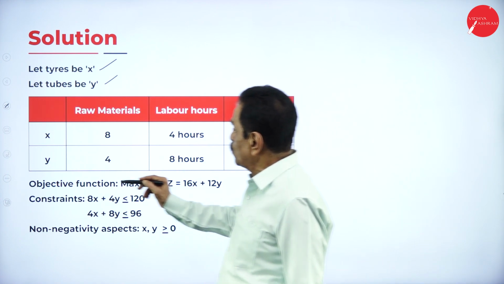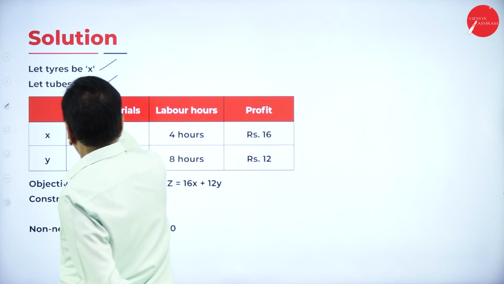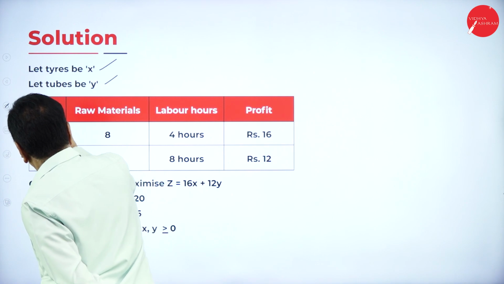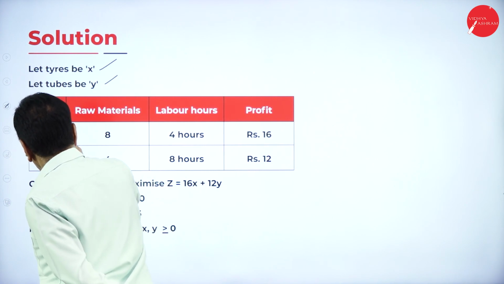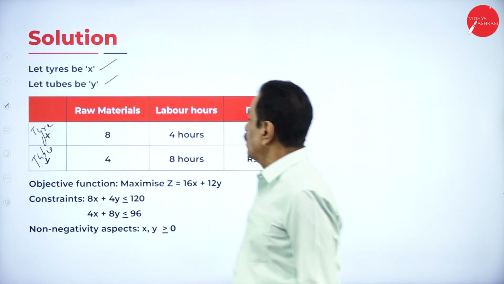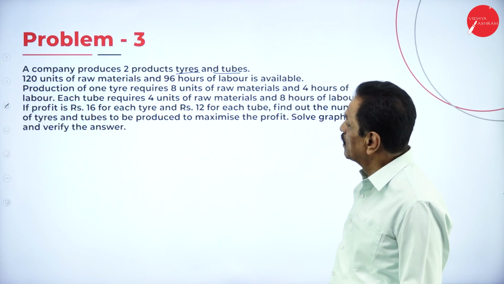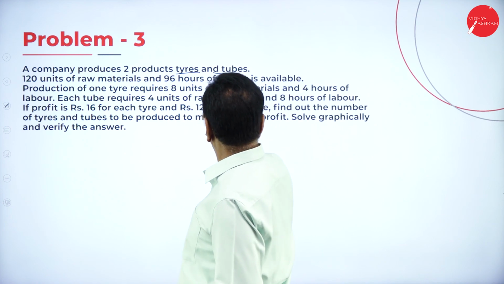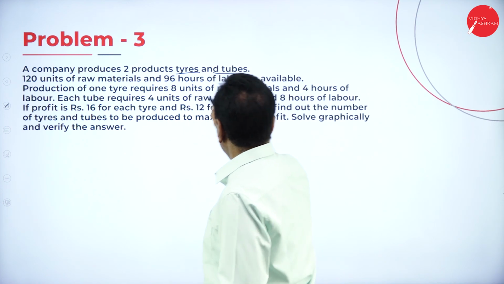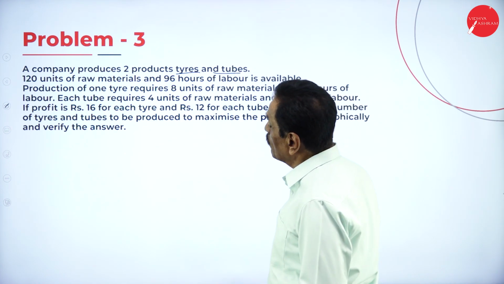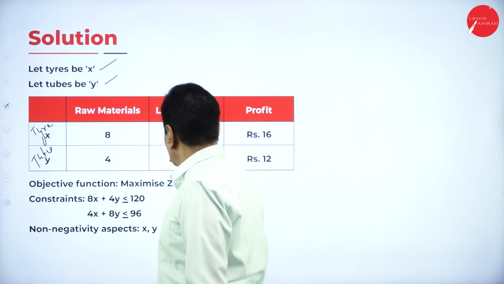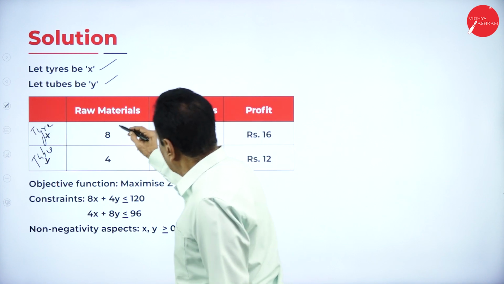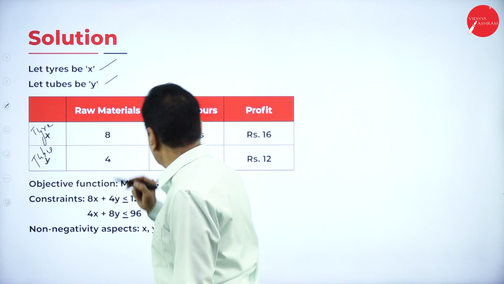So here X is tire, this is your tire, this is your tubes. How does this say? Tire requires 8 units of raw material, 4 hours of labor.